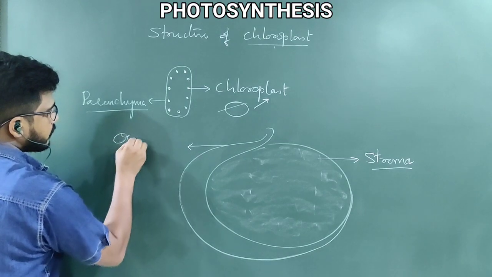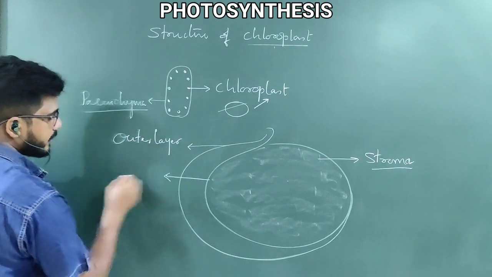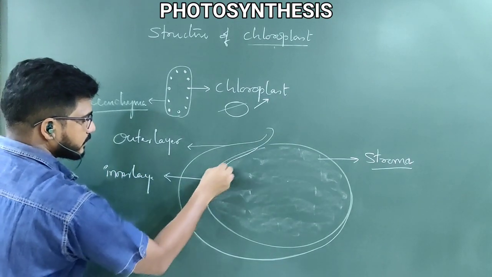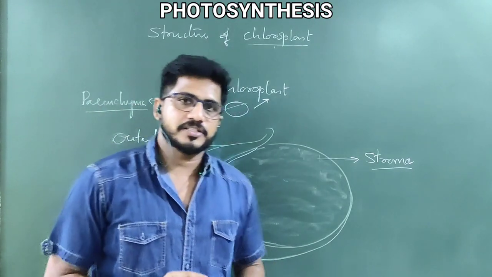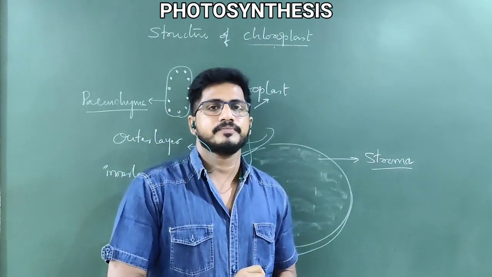This is the outer layer and this is the inner layer. Inner layer means like this. So the chloroplast is a double-layer structure. Double-layer structures you can find only in eukaryotes.